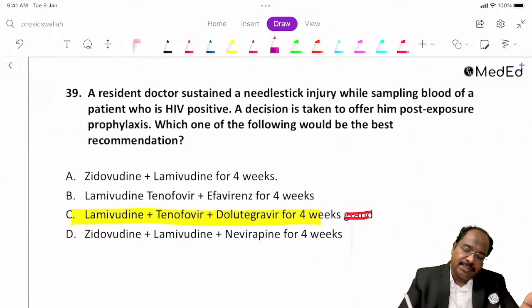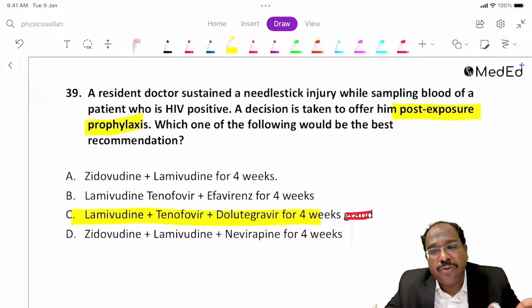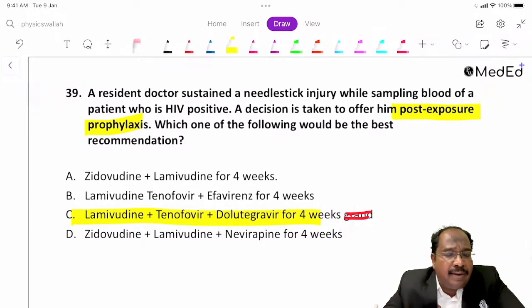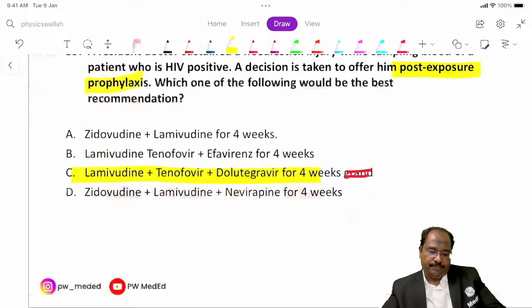This is for prophylaxis. This is one combination available for post exposure prophylaxis. Or we can also give raltegravir, tenofovir plus emtricitabine. This combination we can give for 4 weeks.